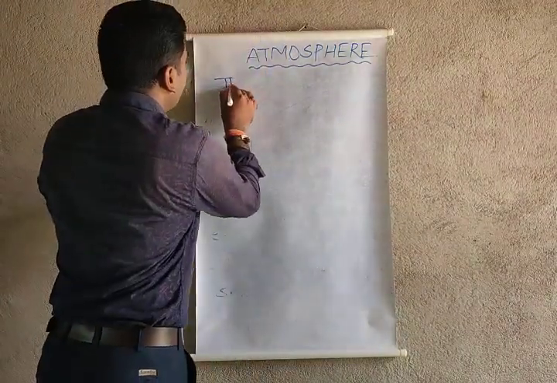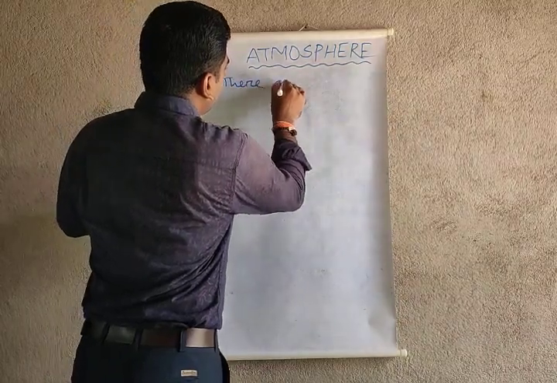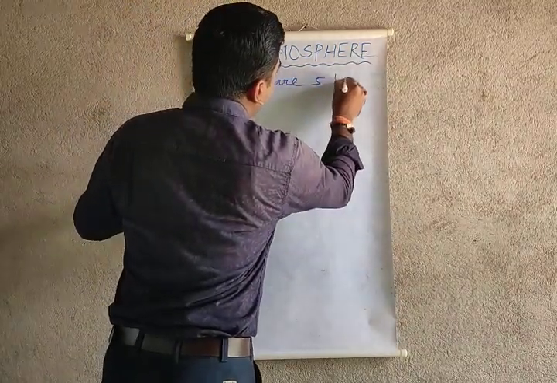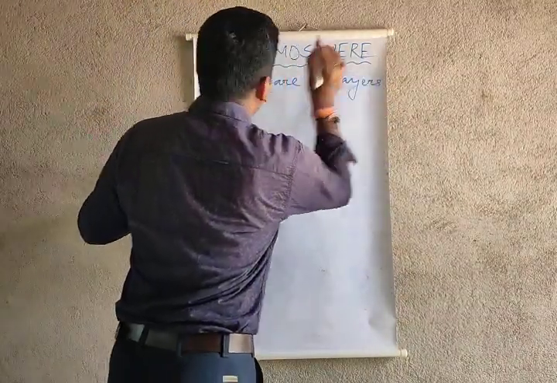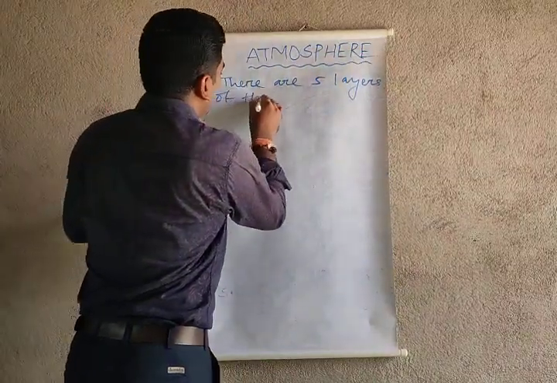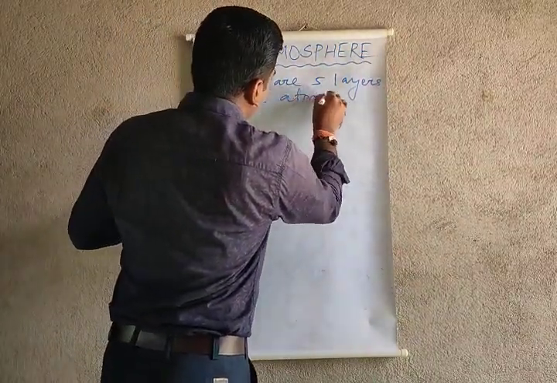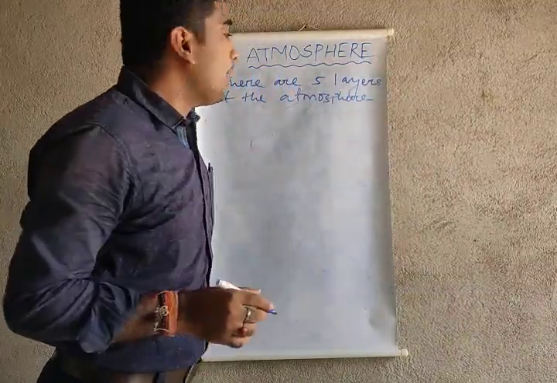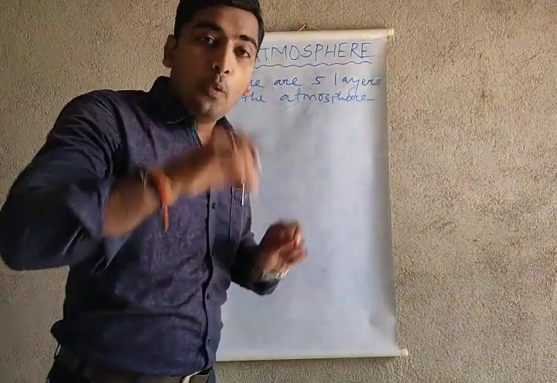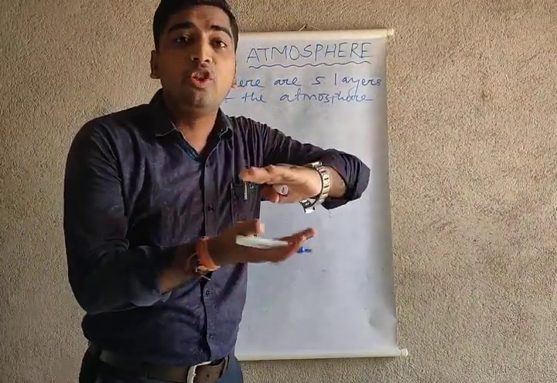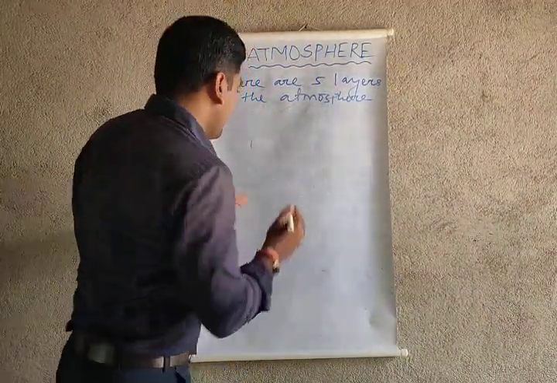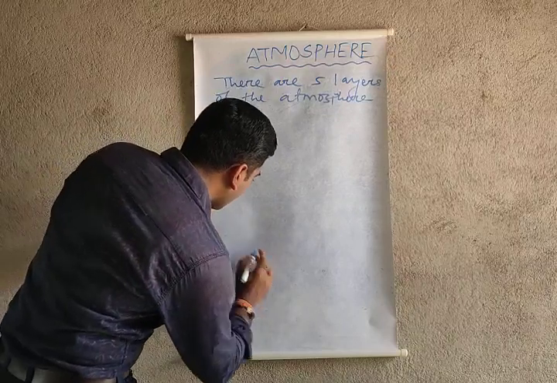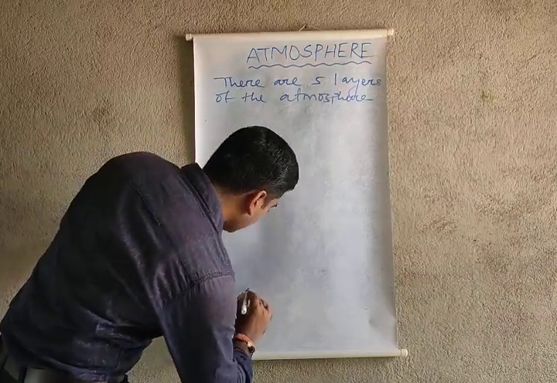There are 5 layers of the atmosphere. We live on the skin of the earth, which is known as the land. So I'm just giving you one picture.